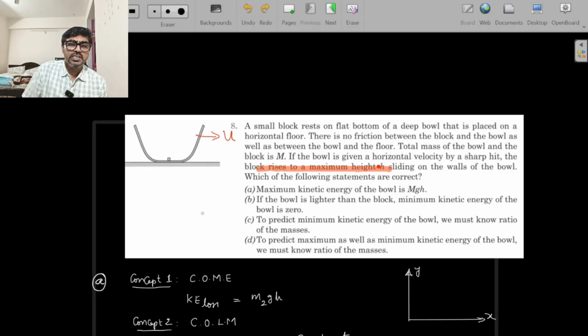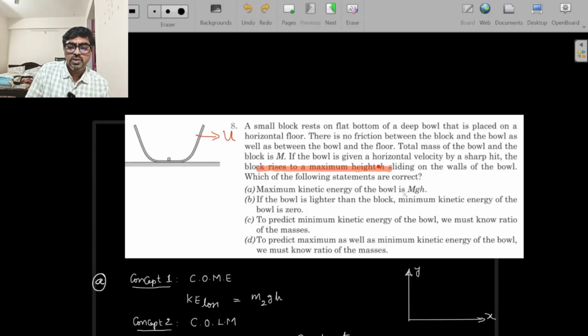The moment energy is transferred to the block, there is a loss of kinetic energy for the bowl, so the bowl will subsequently have lesser kinetic energy. And the bowl is not going up or down, so its potential energy does not change. So maximum kinetic energy of the bowl would be when the block has zero kinetic energy and zero potential energy, and that's the starting point. So initially it will have the maximum kinetic energy. Okay, that much we can understand.